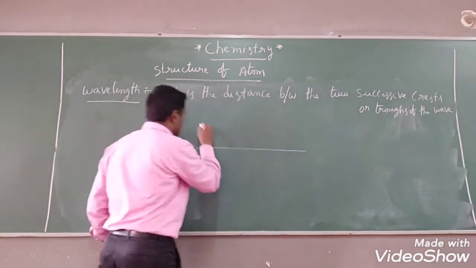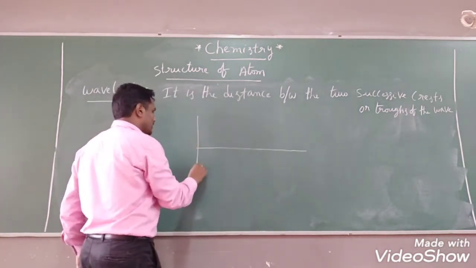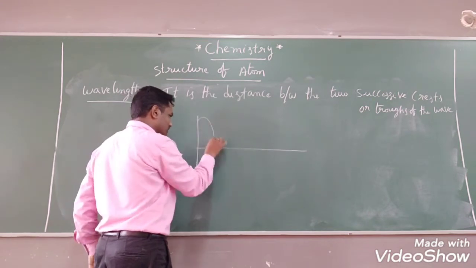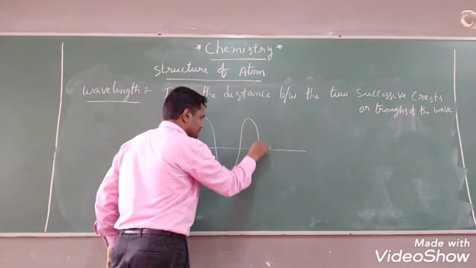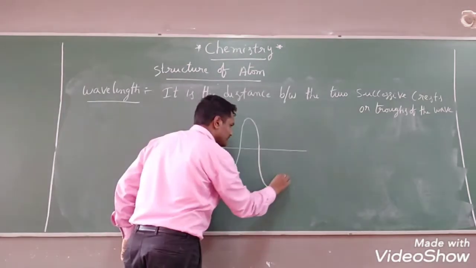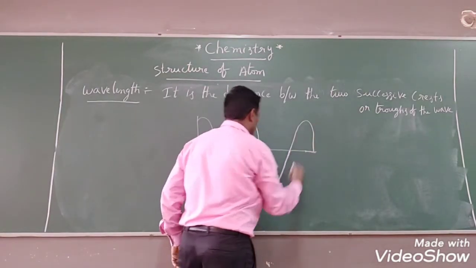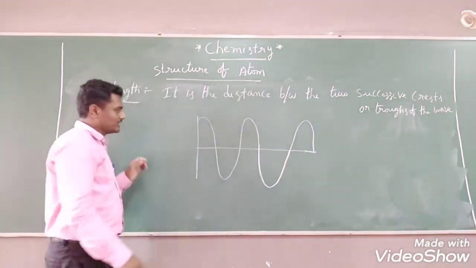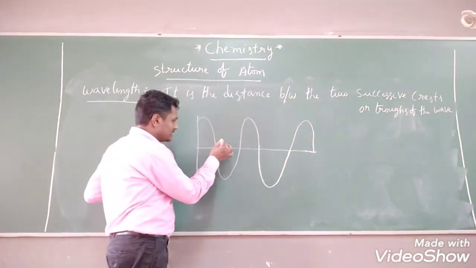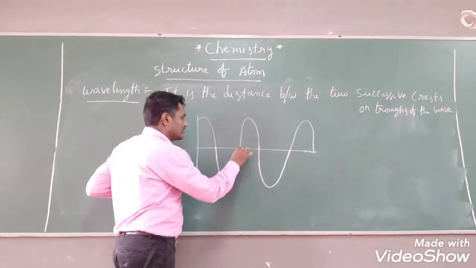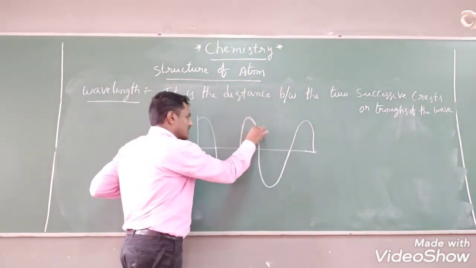Suppose you observe here how the vertical field component looks, like this, right? Here, this is nothing but the trough. This is nothing but the crest.